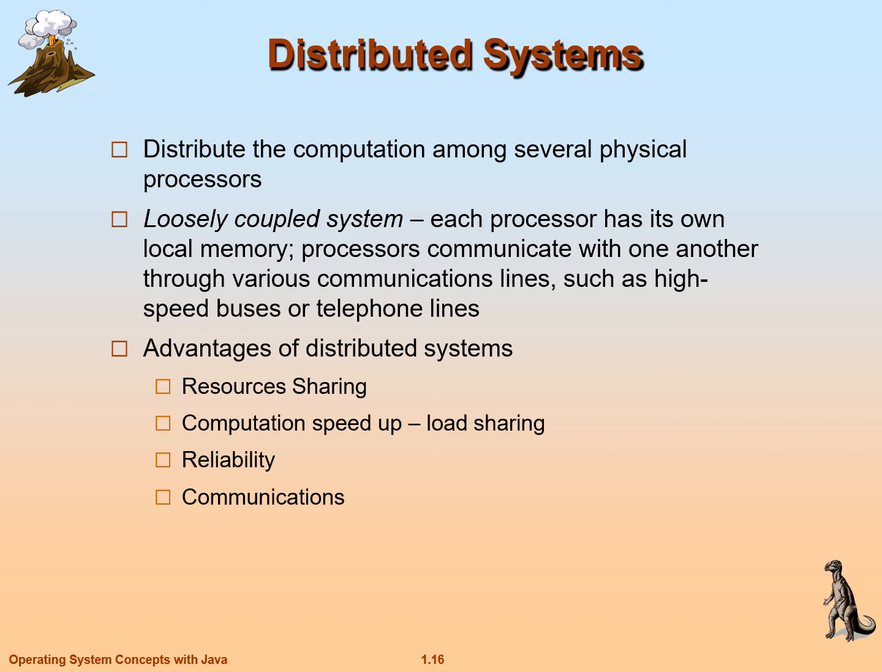My dear friends, in distributed systems, mainly the speed of the computation will be increased and the load will be shared, because the processors are placed in different locations and the given task is shared among all the processors. That is why the given load is shared among all the processors, and reliability will be increased.